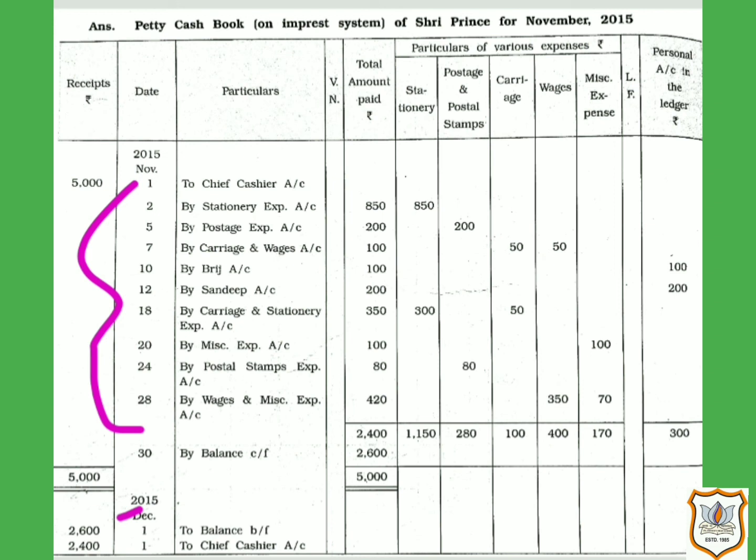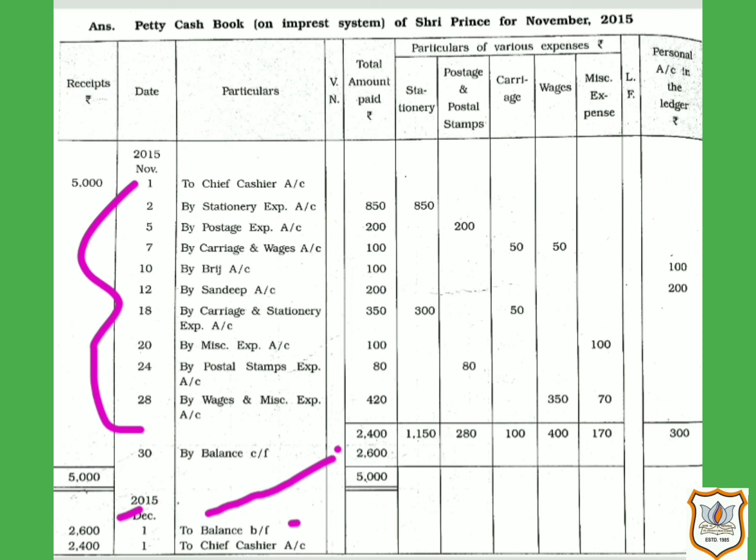So here we will write 2,600, that is the balance at the beginning of the next period. We have transferred it from here, that was the closing balance of the current period. Now again the main cashier provides cash equal to the amount spent by the petty cashier at the beginning of the next period.